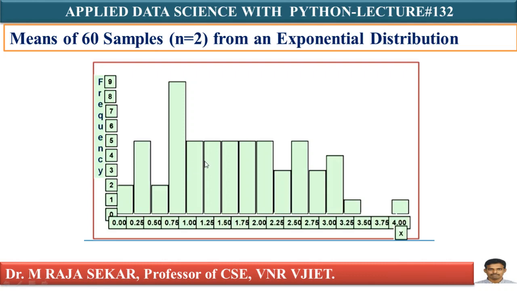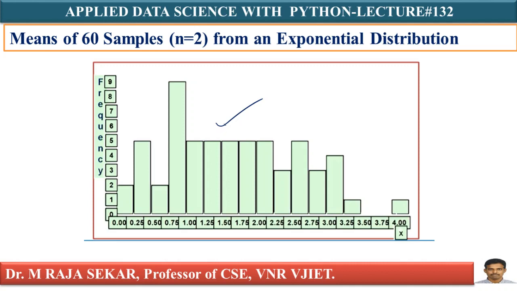You see that the parent distribution is exponential. When sample size is 2, if you plot the sample means, they follow this kind of distribution, somewhat similar to uniform distribution, is it not? Yes, the distribution is changing. If I take a sample of size 2 with replacement and plot the means, the parent distribution is exponential, but this looks somewhat uniform.